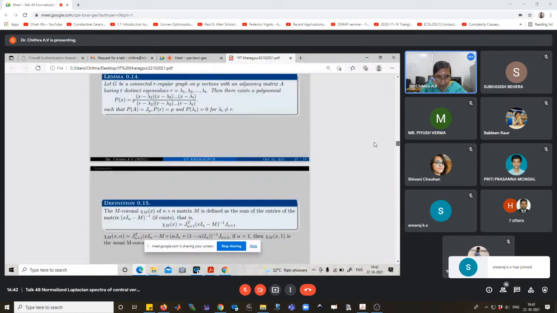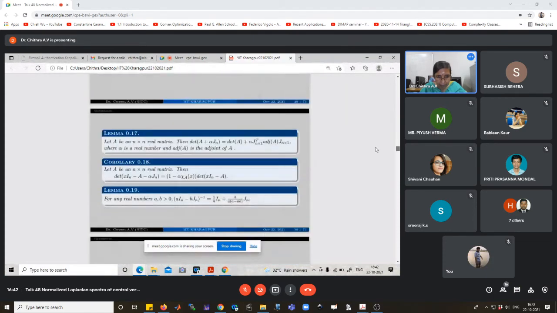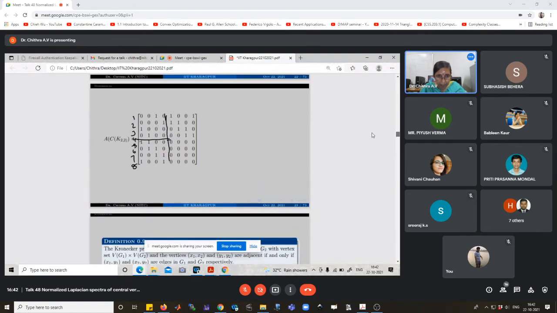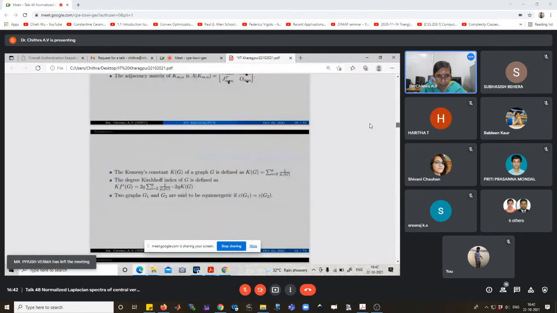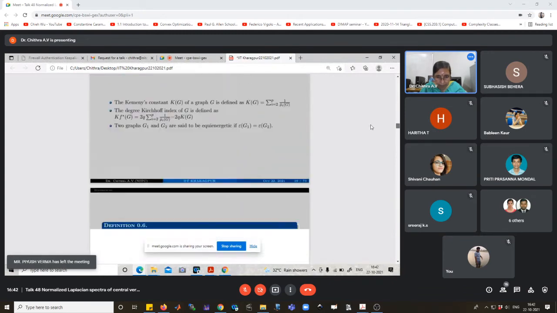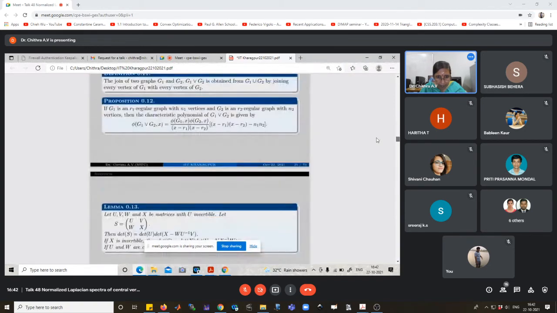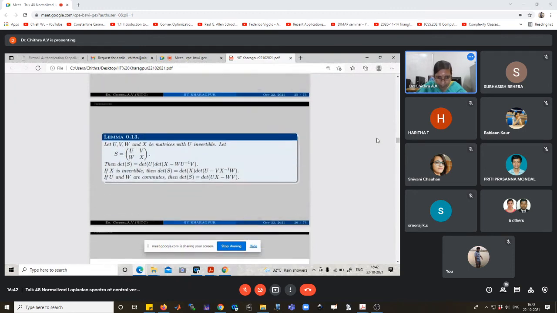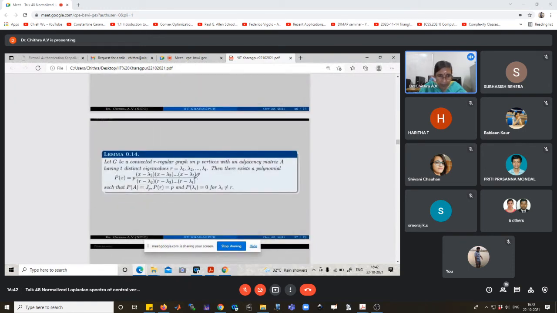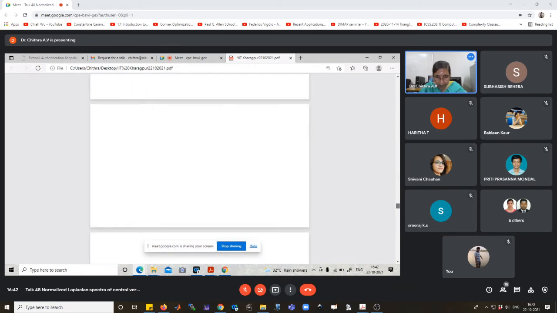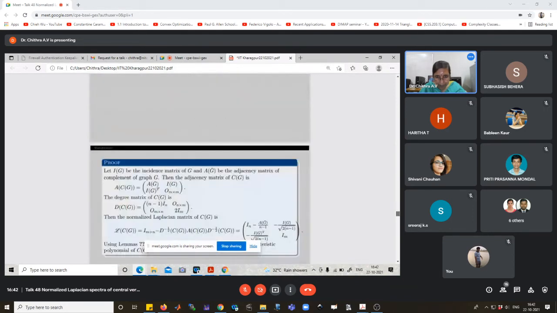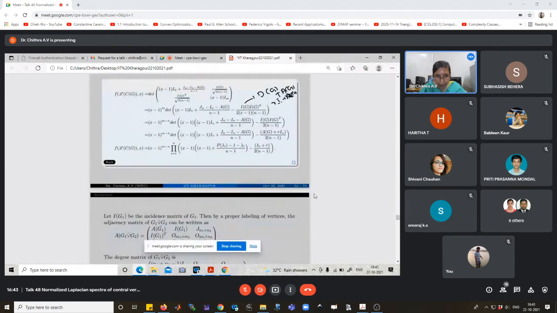Here using this property, P of x is a polynomial, then P of A equal to J P, and P of lambda_i equal to 0 whenever lambda_i is not equal to R. Then apply that one.